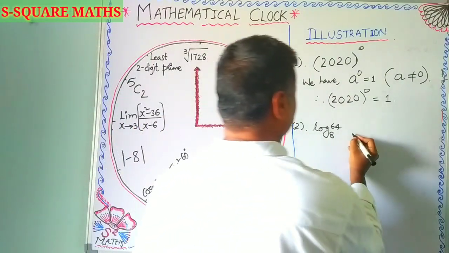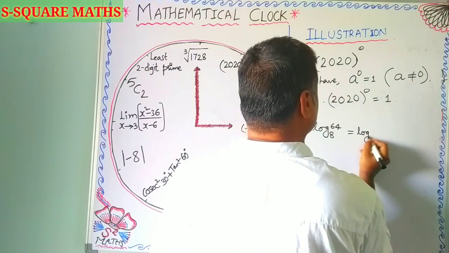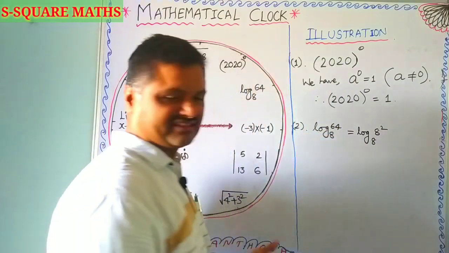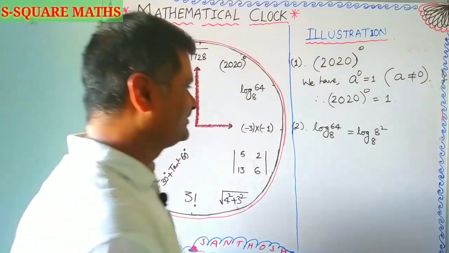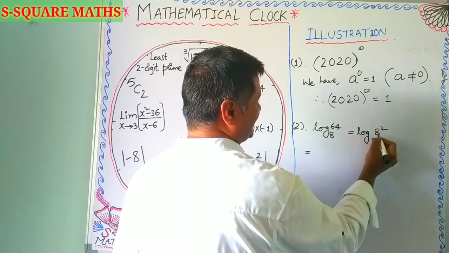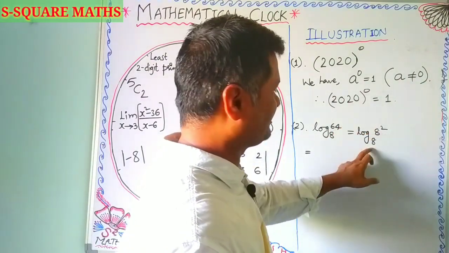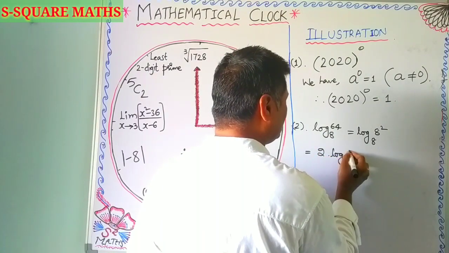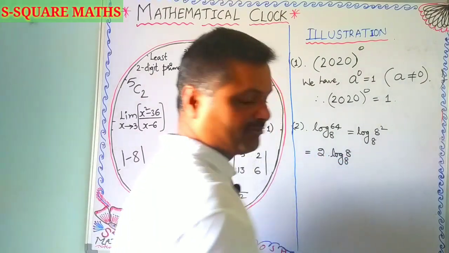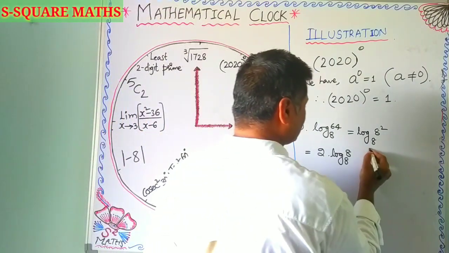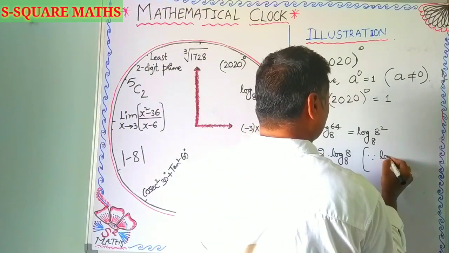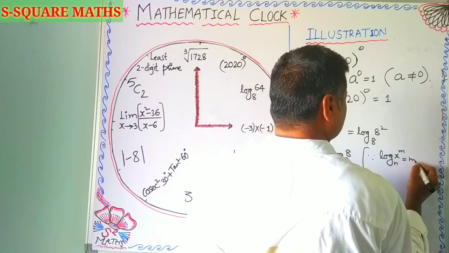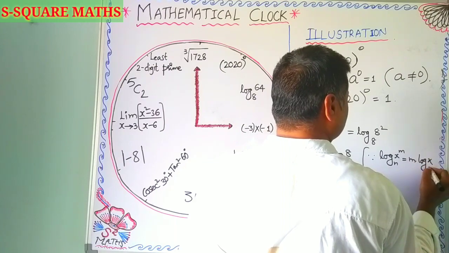I can write log 64 as log 8 square to the base 8, because 8 square is 64. Now log 8 square to the base 8 I can write as 2 into log 8 to the base 8, by applying the power law of logarithms, since log x power m to the base n is equal to m log x to the base n.